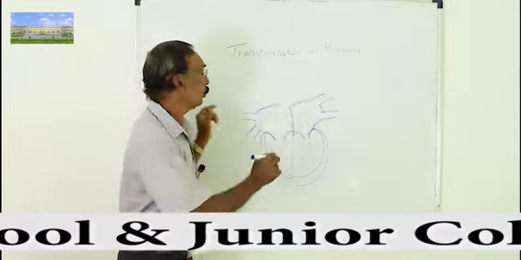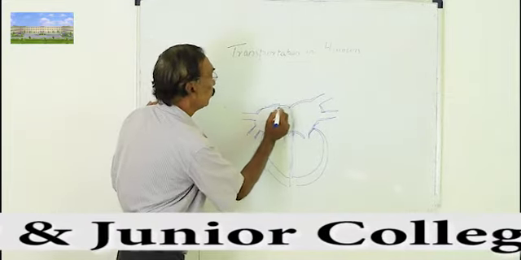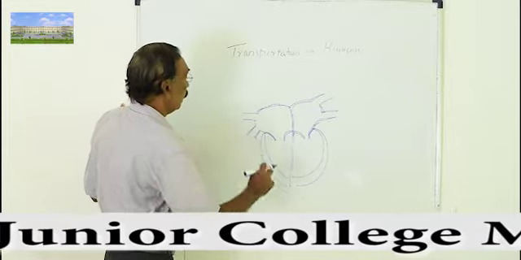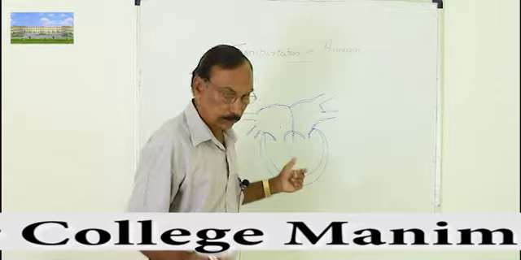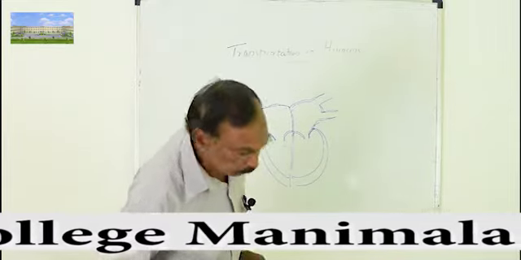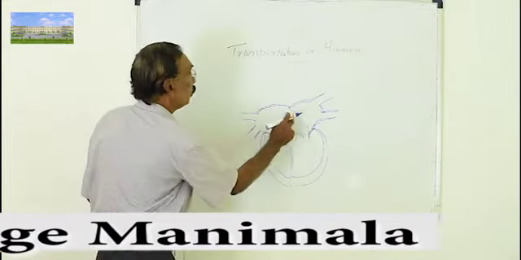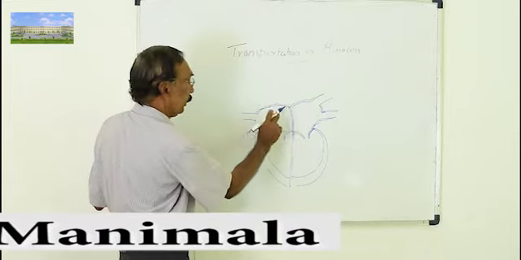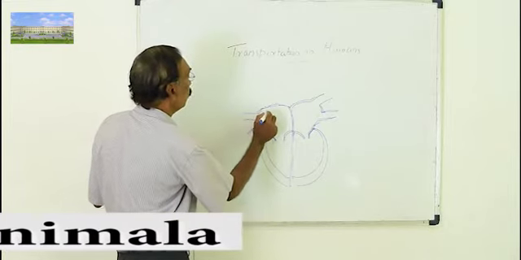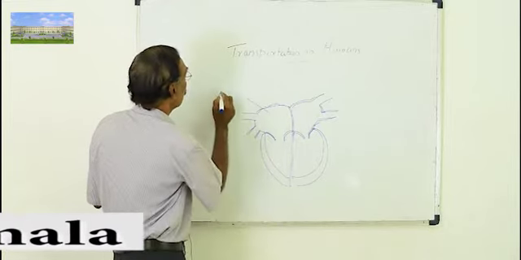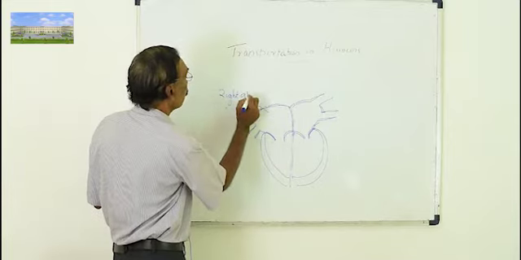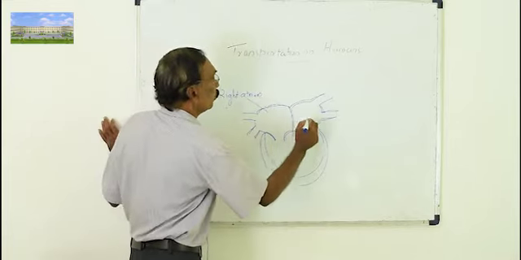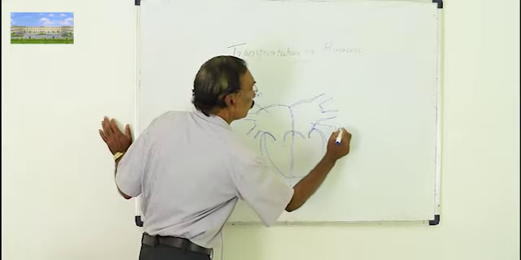The upper ones are called atria, atrium singular, and this is the right side. So this is the right atrium, and naturally this will be the left atrium.